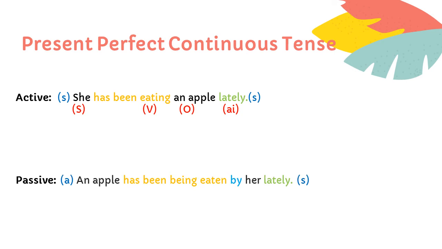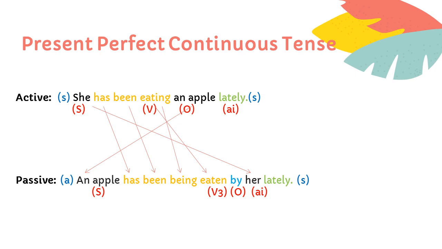An apple has been eaten by her lately. She will become by her. An apple will become the subject of the passive voice. Eat, the V3 of eat will be eaten. Yes, the next thing is, as I told you, if there is present participle, you have to add being to the sentence. Next is you have to add been to the sentence in passive voice because there is perfect tense also, and also you have to add has to the sentence as the subject is singular and it is in present tense.